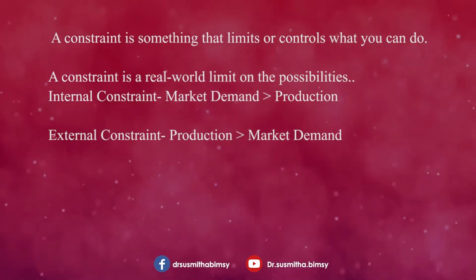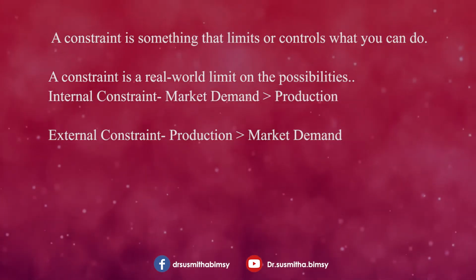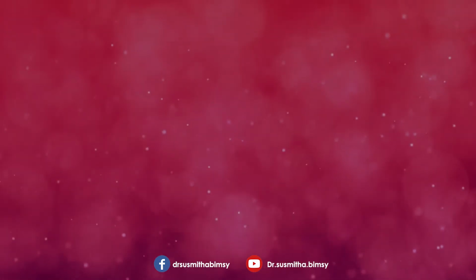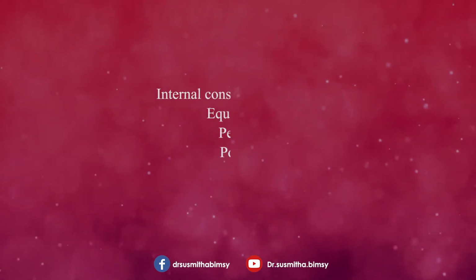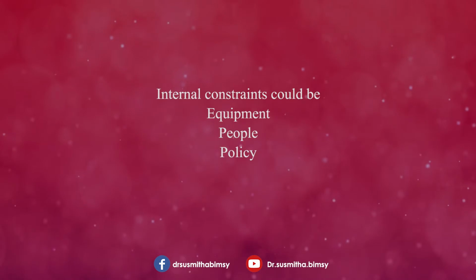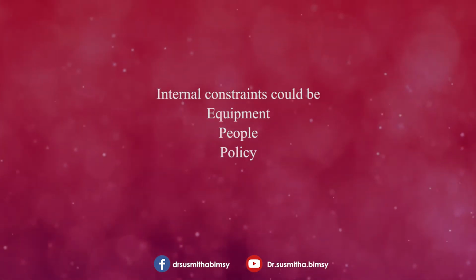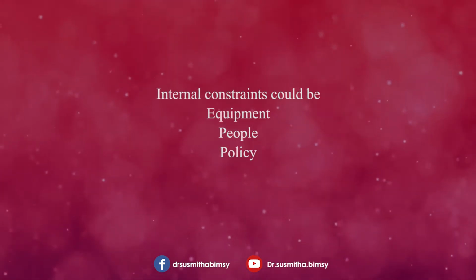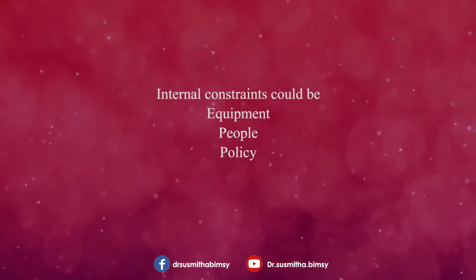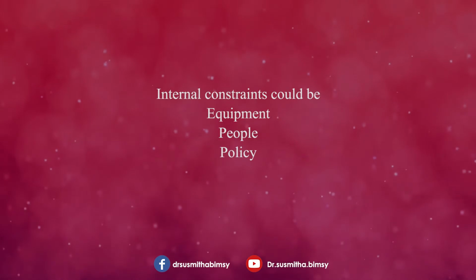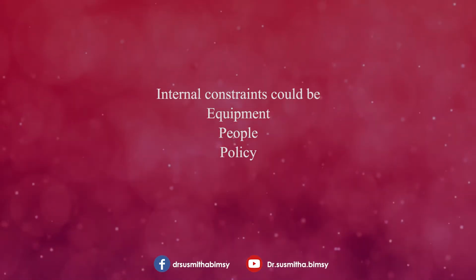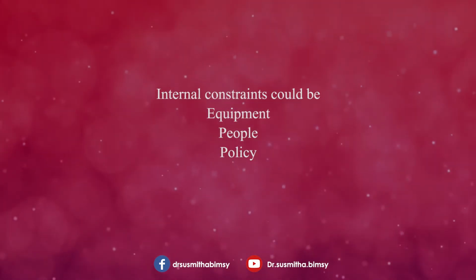Similarly, if the equipment used in the organization limits your ability to produce more, it could be termed an internal constraint. Sometimes people could be an internal constraint because of lack of skills, personal and behavioral issues, etc. And sometimes policy can act as an internal constraint because it can prevent you from making more product or expanding services. Okay. So remember, a constraint is always a limiting factor.